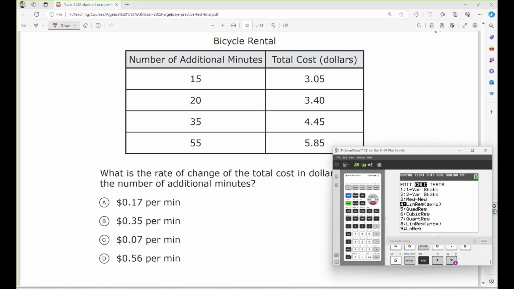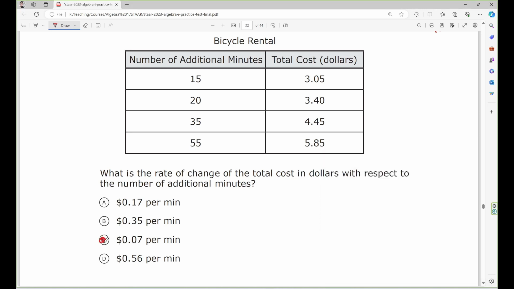You need to find the rate of change. Go to calc, store regEQ, hit VARS, Y-VARS, function, Y1, calculate, enter. The rate of change should be right here, 0.07 per minute. So the answer must be C.